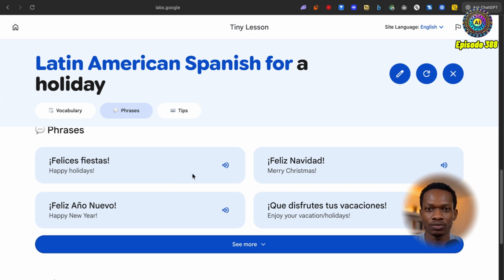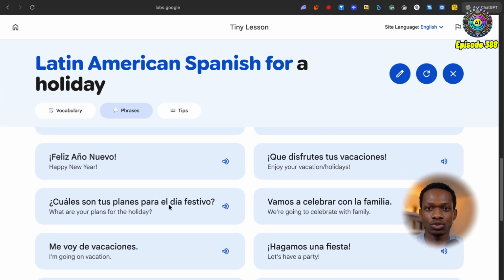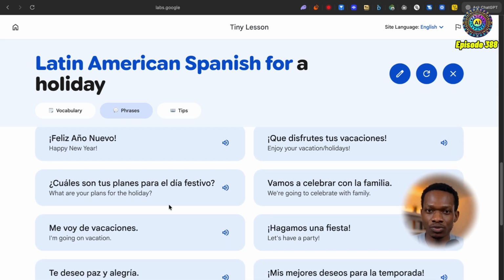And here we've got some phrases as well. So felices fiestas. Okay, feliz año nuevo. Happy New Year. Cool. We've also got some more extensive sort of questions and phrases like ¿Cuáles son tus planes para el día festivo? Interesting. So what are your plans for the holiday?